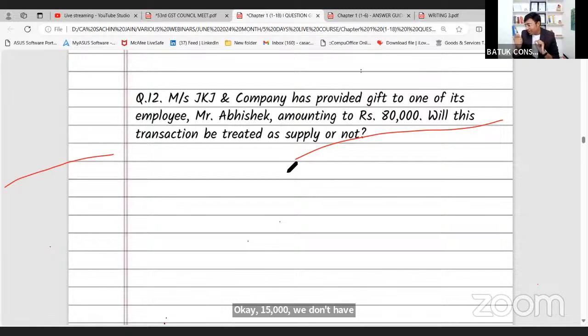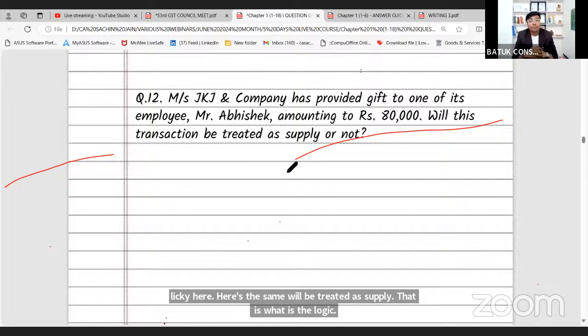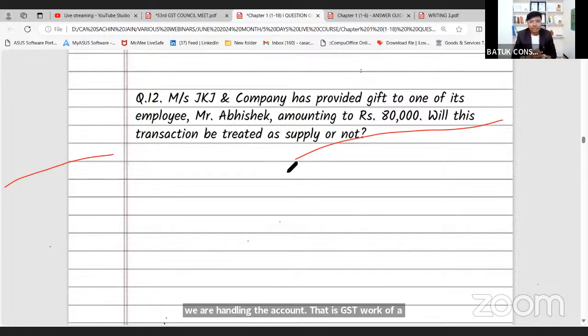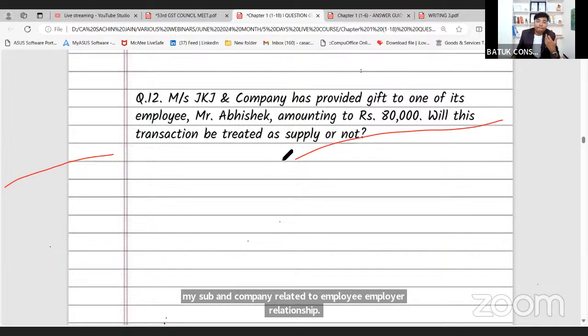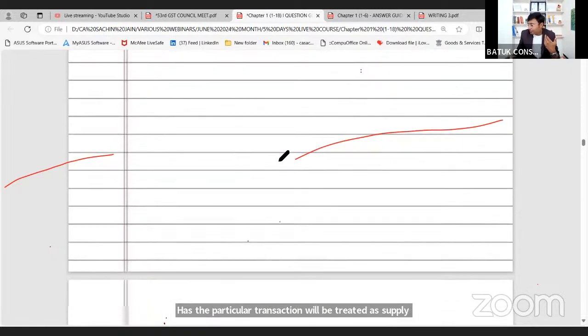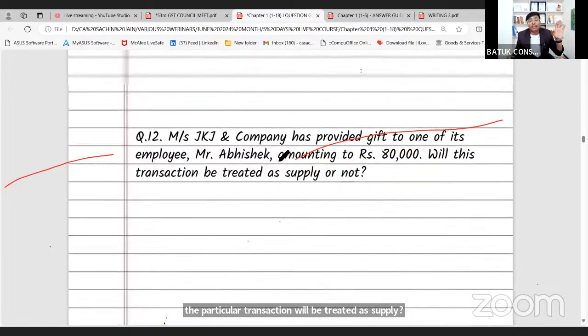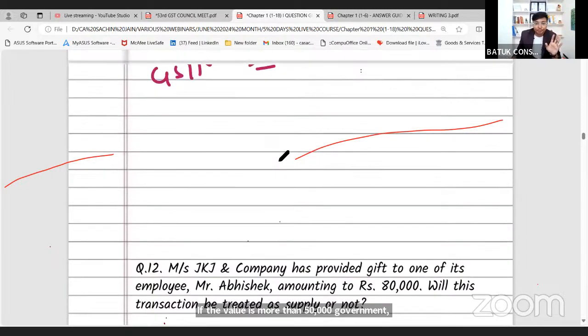Many times what we do is, we are going to do the audit of a particular person or we are handling the GST work of a particular person, and there they keep booking gifts, and we say gift, no GST, no GST, no GST. But we need to check the quantum of the gift. Sir, this is in the course or furtherance of business because Mr. Abhishek is going to provide services to Messrs. JK Jain and Company related to the employee-employer relationship. Hence, the particular transaction will be treated as supply. If the value is more than 50,000, the government has announced an exemption up to 50,000 rupees.